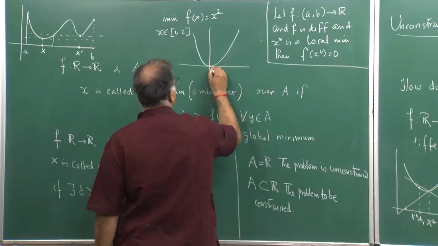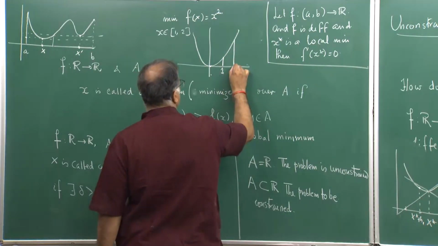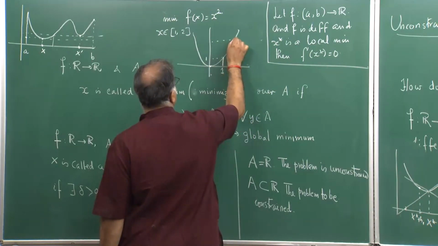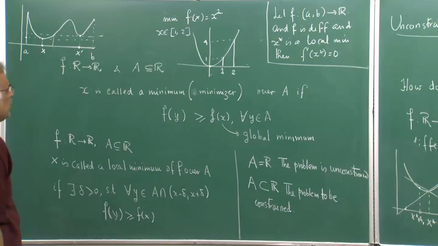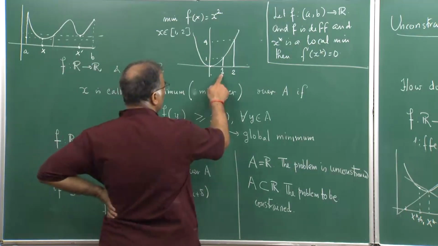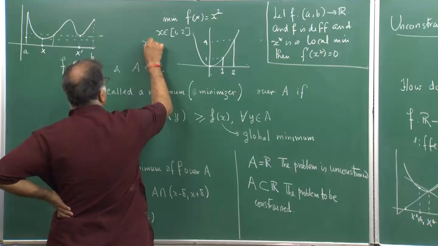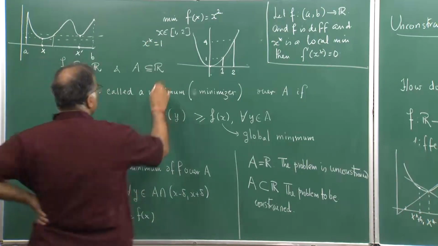At 1 the value is 1 and at 2 the value is 4. So over 1 to 2 the minimum value is obtained at x equal to 1. So in this case x star, the global minima, is 1, but what is f dash x star?